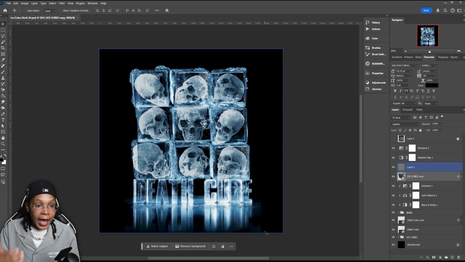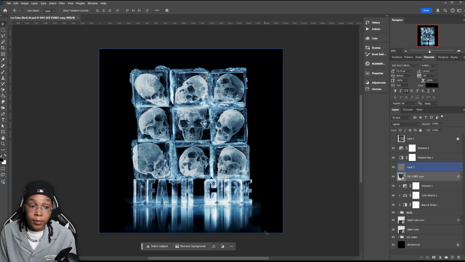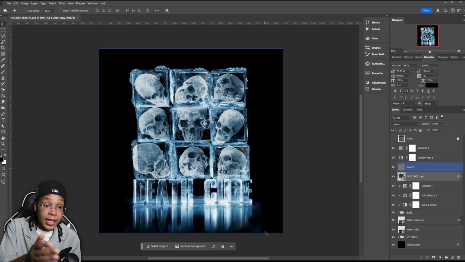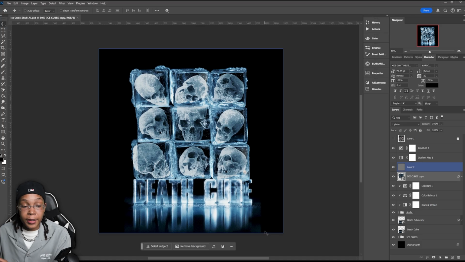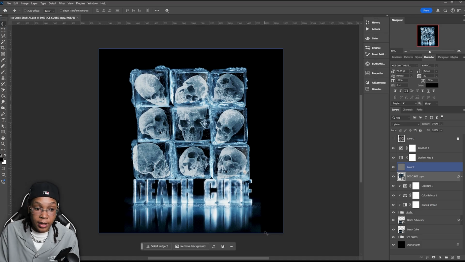As y'all can see, I had the AI ice cubes, but the AI ice cubes didn't make all of this. The AI ice cubes didn't put the skulls in there. The AI ice cubes didn't put the depth cube at the bottom. That's a whole other program that I use to keep the same theme. If I wanted to, I could probably save an ice cube with the skull in it, and then go there and try to find a bunch of skulls with a bunch of ice cubes and then layer those on top of each other too. So there are multiple different ways that you could do it. I just want to show you guys, using a few different elements, that using a basic AI image and adding elements to it can create that same effect that you're looking for.